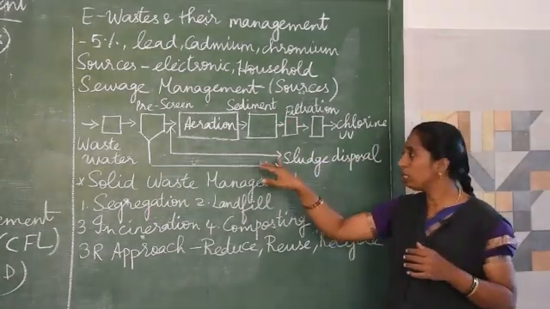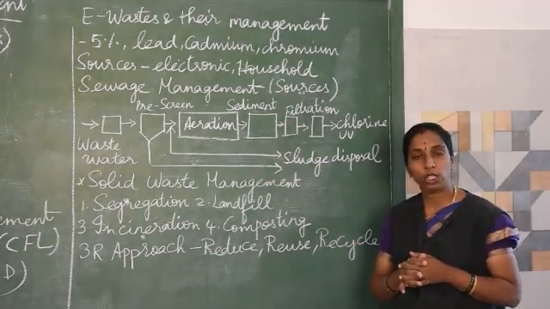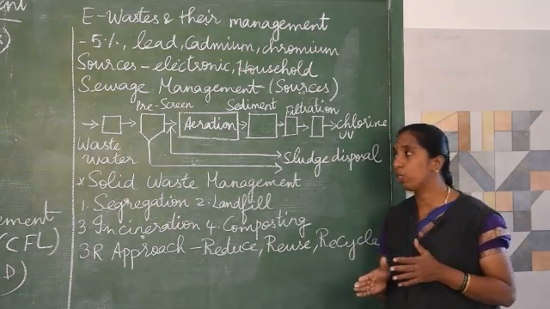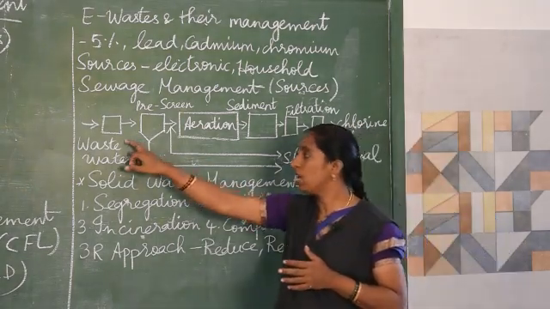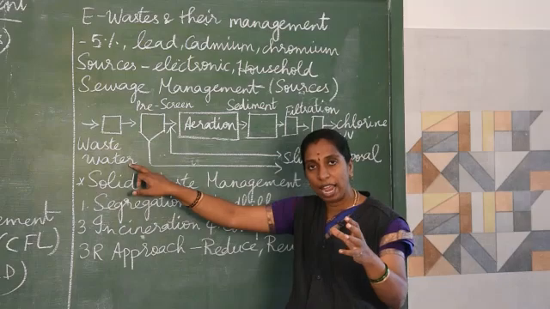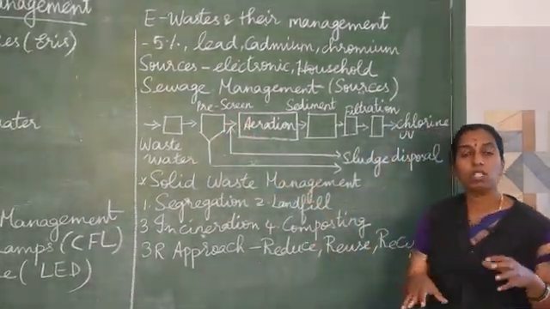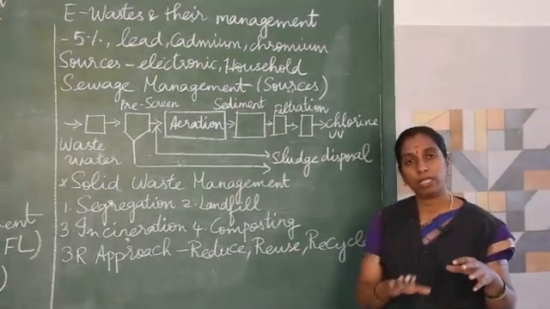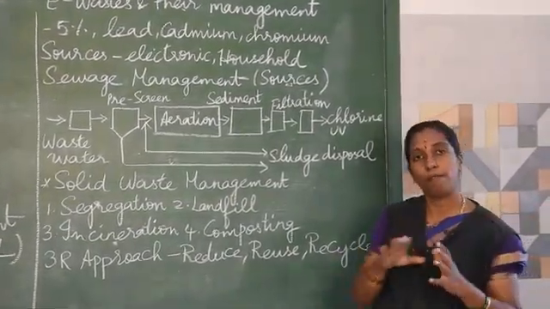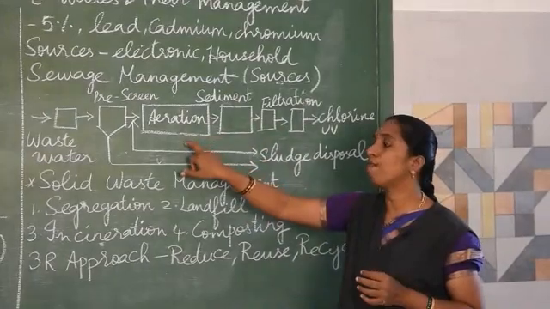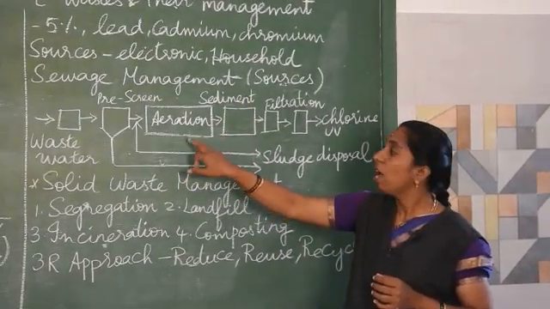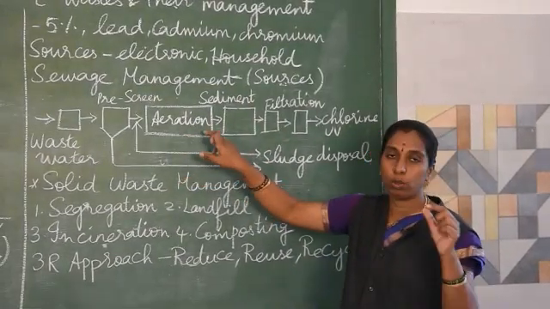So a question can be asked on sewage management. Sewage management means, first, the wastewater is collected in one tank, and second, it goes to pre-screening. Pre-screening means the solid particles will settle down at the bottom and the liquid will float on the surface, then it is passed to the aeration tank. Aeration tank holes will be there.